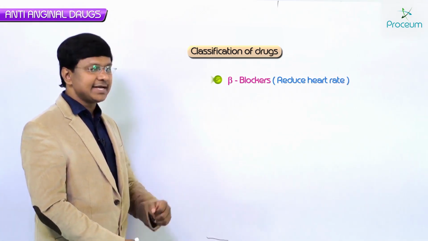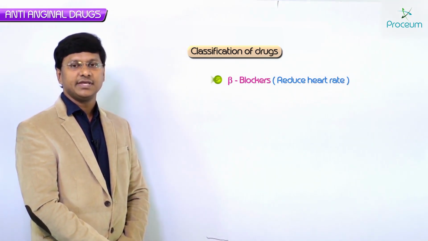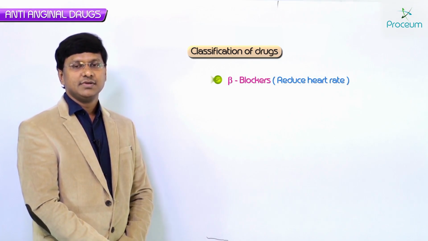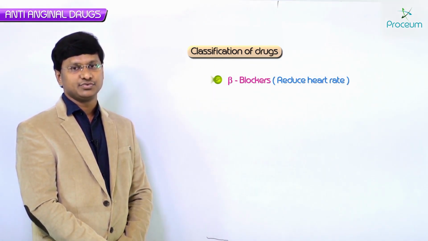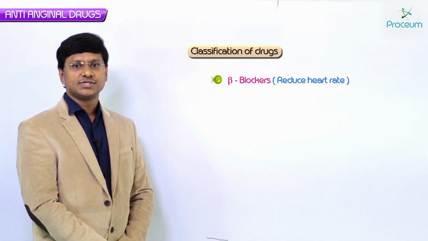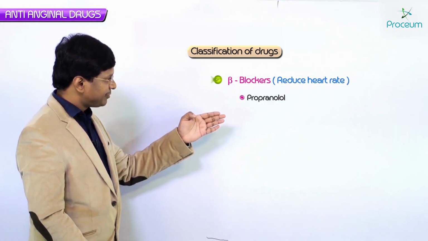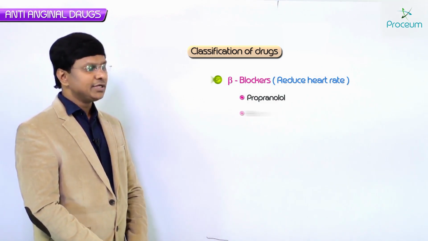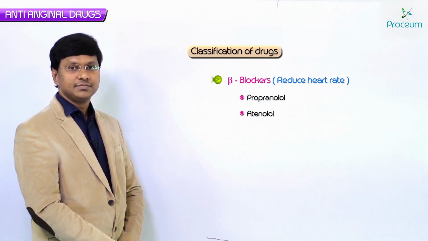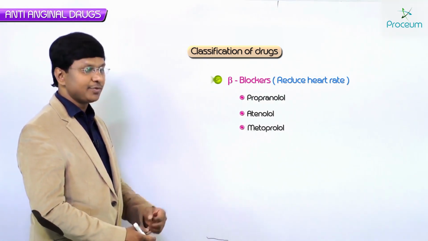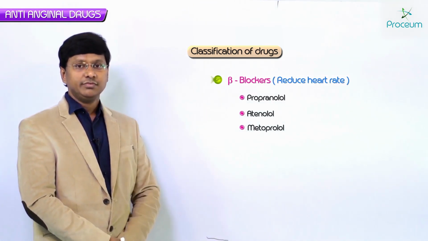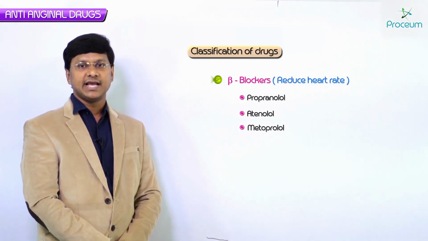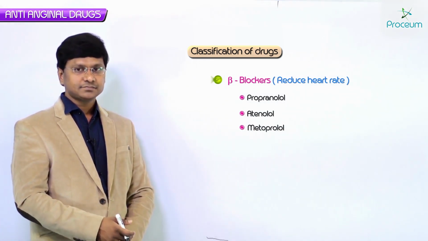Now the third class of drugs we have is the beta blockers. Beta blockers are the ones which will reduce the heart rate in the individual. So these beta blockers include propranolol, atenolol and metoprolol. So these are the beta blockers which can be used as anti-anginal drugs.